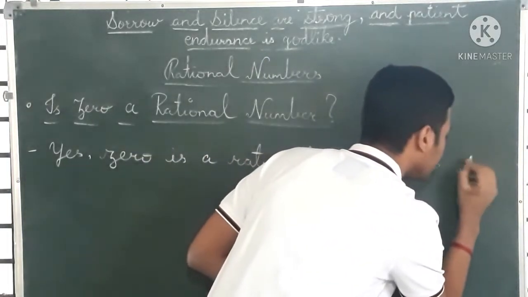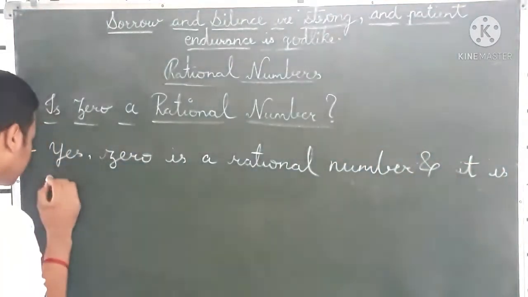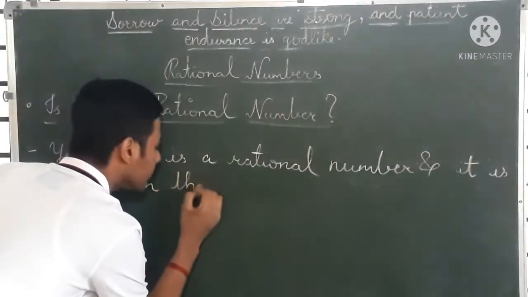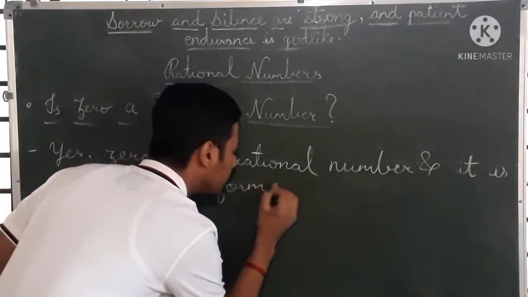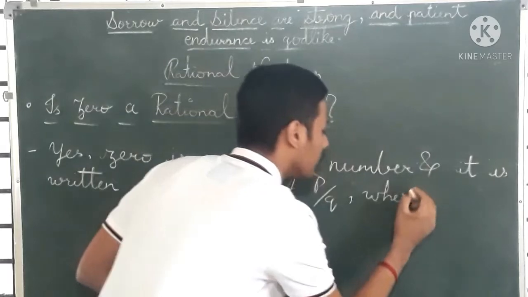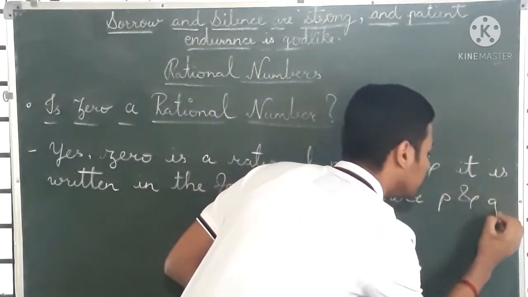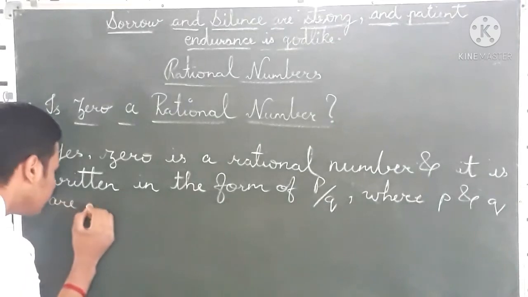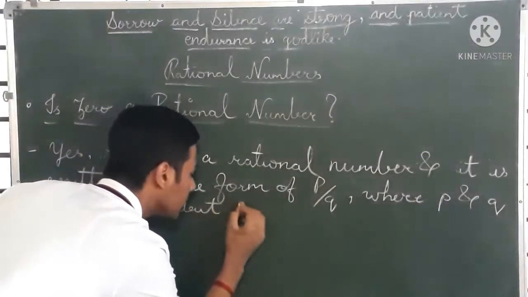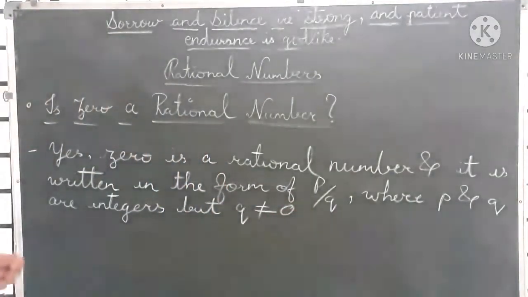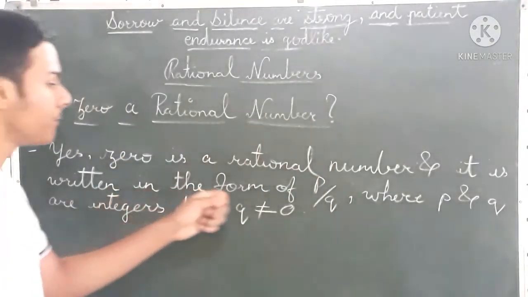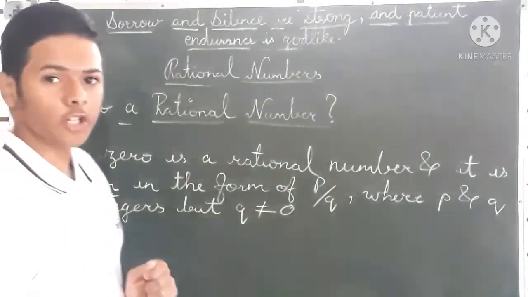And it is written in the form of p by q, where p and q are integers but q is not equal to 0. See, yes, 0 is also a rational number and it is written in the form of p by q, where p and q are integers but q is not equal to 0.